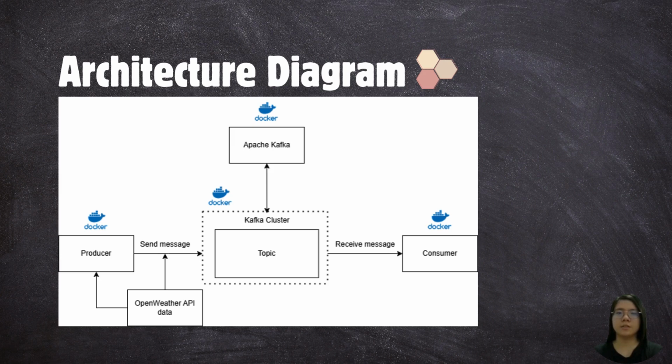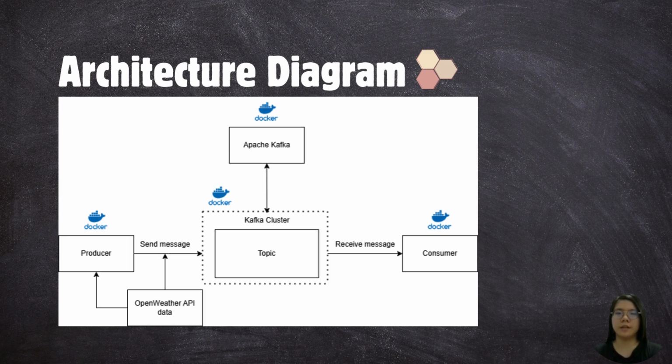This architecture uses Apache Kafka and Docker to send weather data from the Open Weather API. The system consists of three parts: the producer, Kafka topic, and consumer. The producer fetches weather data from the API and sends it to a Kafka topic. Kafka stores the data in the topic, allowing the producer and consumer to operate independently.